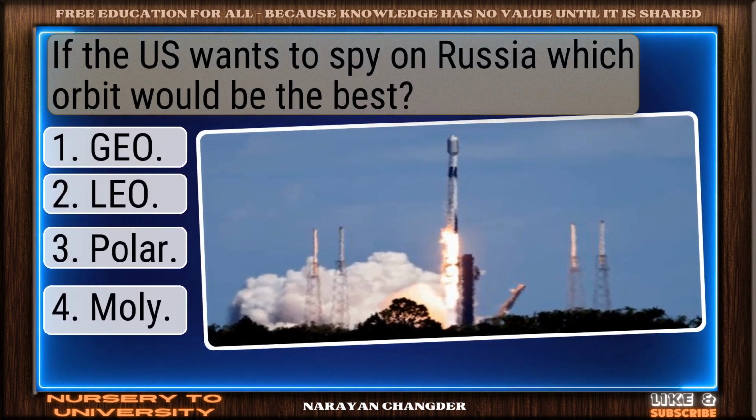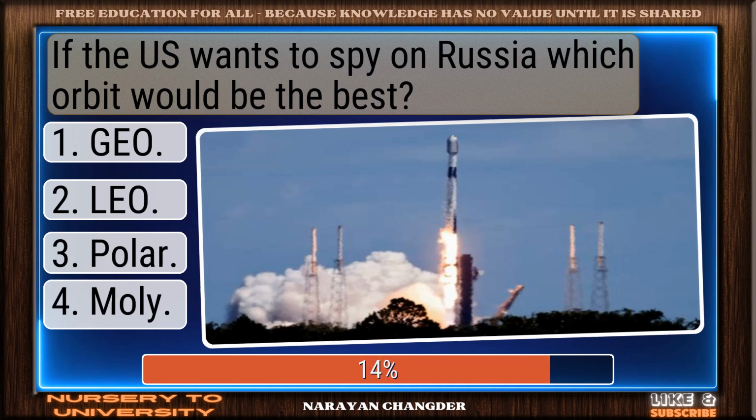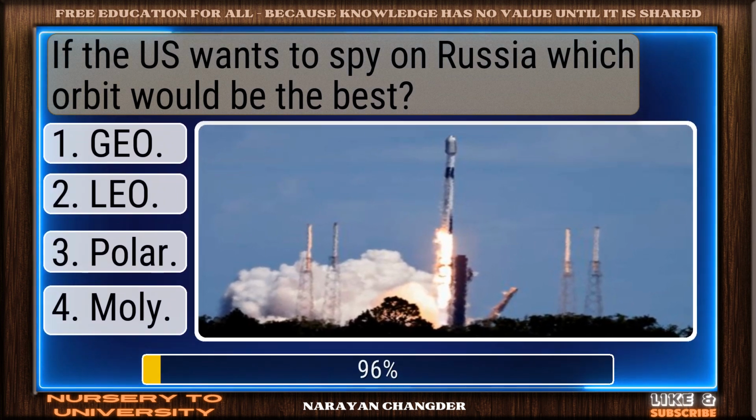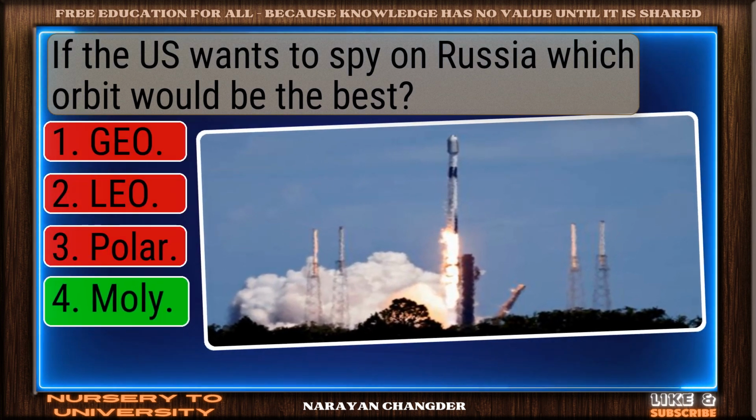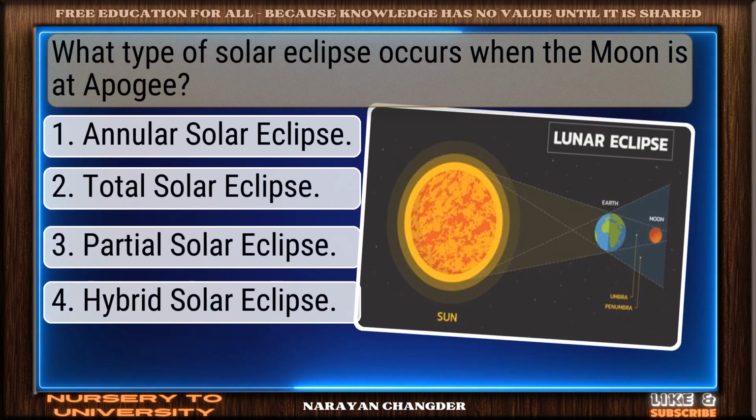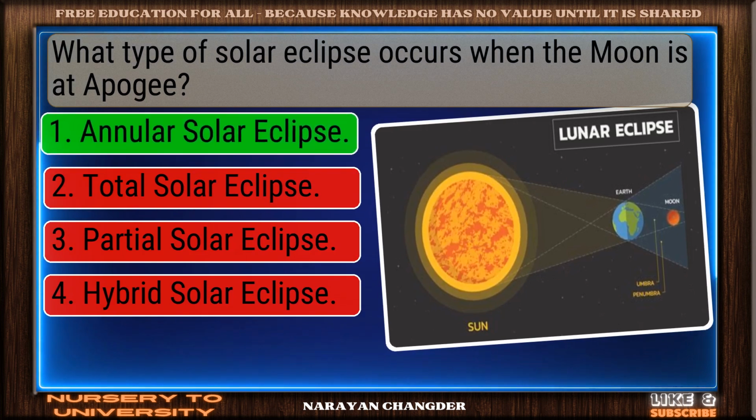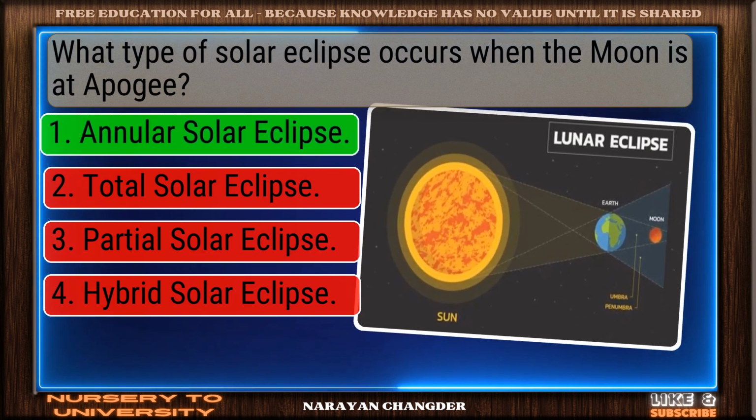If the US wants to spy on Russia, which orbit would be the best? Valid point. Molniya is true. What type of solar eclipse occurs when the moon is at apogee? Smart move. Annular solar eclipse is an accurate answer.